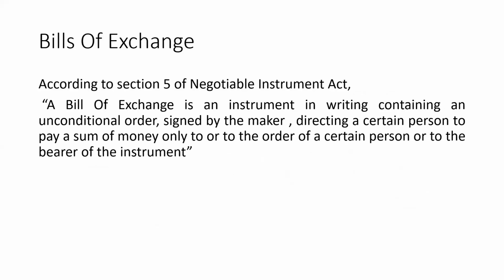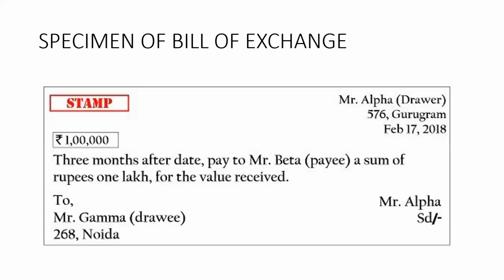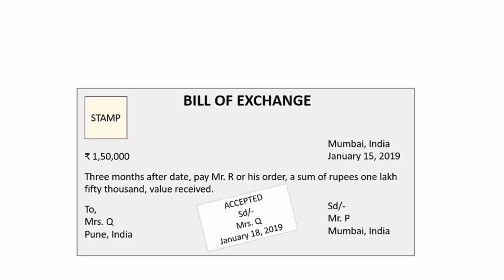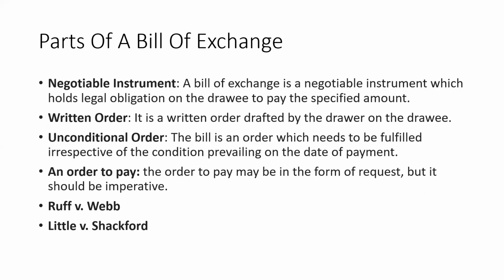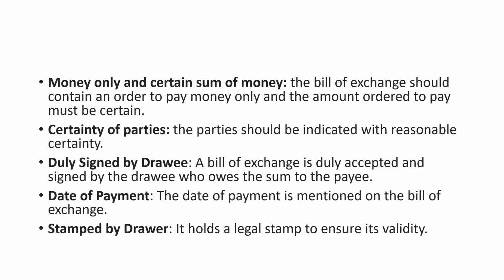Section 5 of the Negotiable Instruments Act deals with the bill of exchange, and I have already explained the parties, how it is executed, why it is executed, and where this bill of exchange is used. I was just explaining the parts of the bill of exchange. Under that, a written order, unconditional order, and order to pay are over. We'll start with the next point, that is money only and certain sum of money.